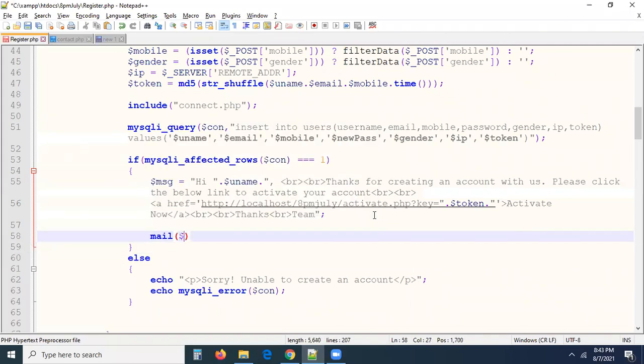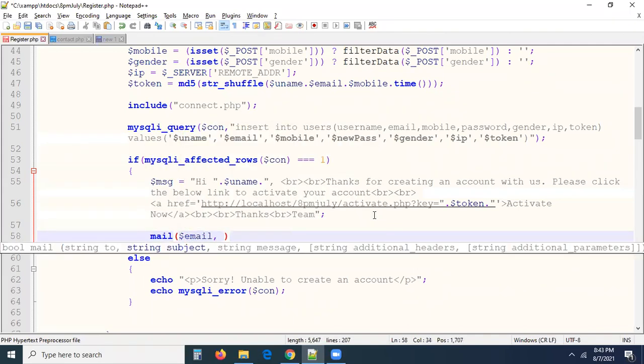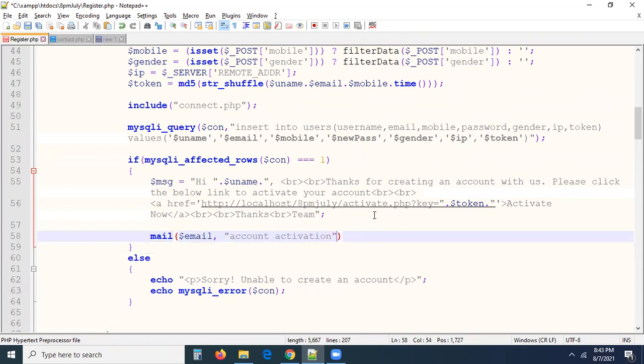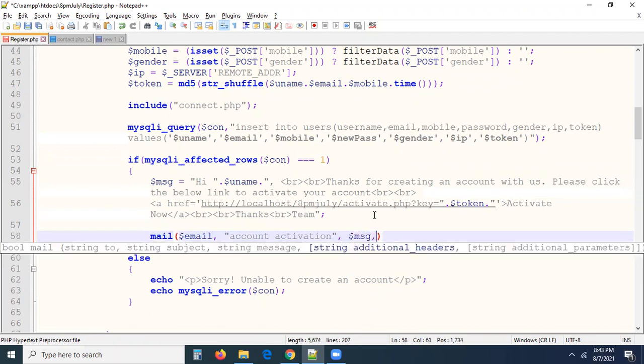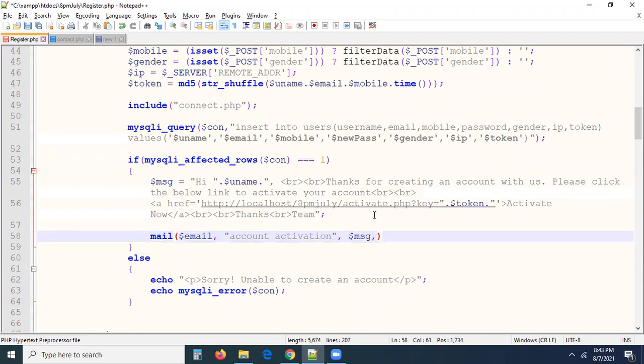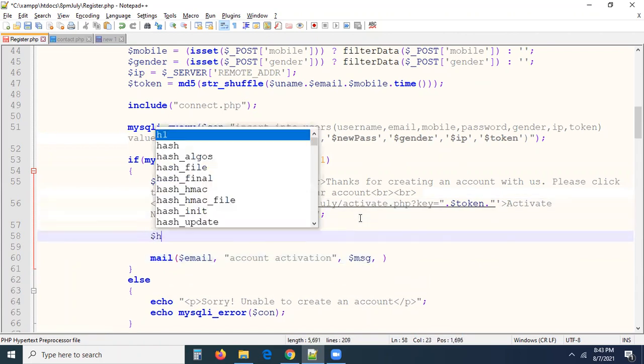Right now we have the mail function. To this mail function, I have to pass $email. And what is the subject? Let me write the subject as account activation, comma, message body $msg. Here in the mail function, we have to pass the fourth parameter also.